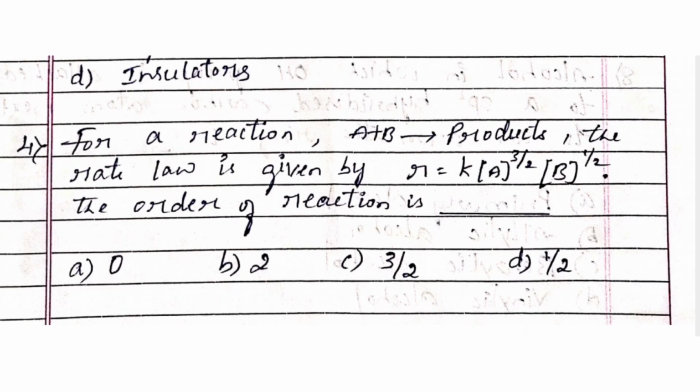Next one, for a reaction A plus B giving products, the rate law is given by R equals K [A]^(3/2) [B]^(1/2). The order of reaction is option A 0, option B 2, option C 3 by 2, option D 1 by 2. And the right answer is option B 2.